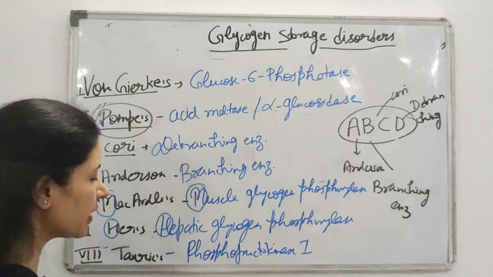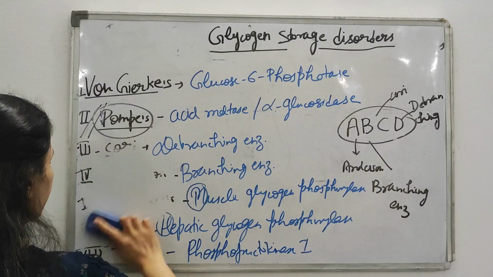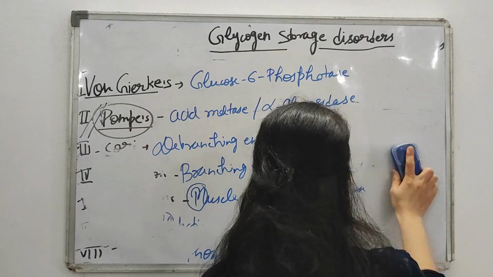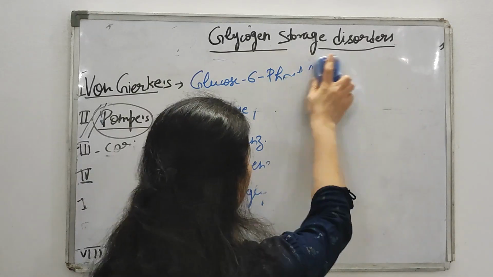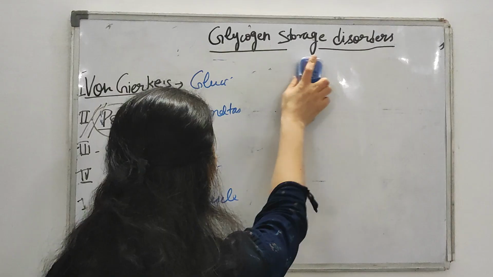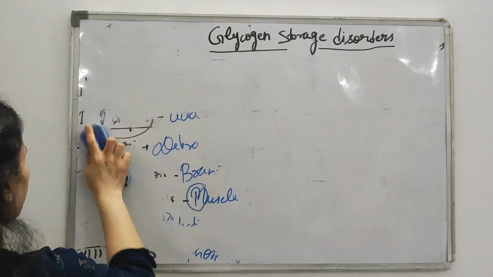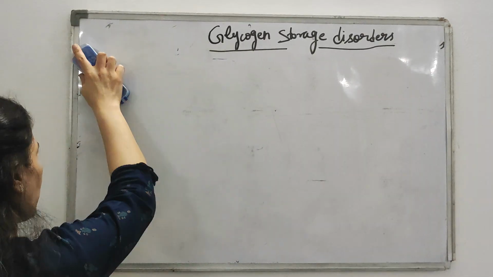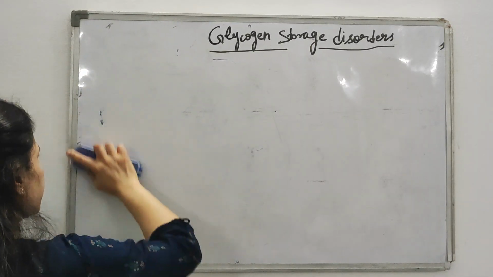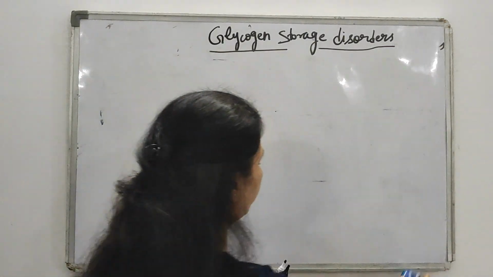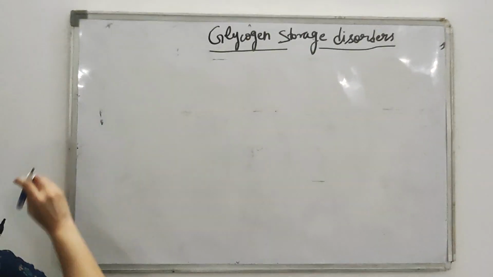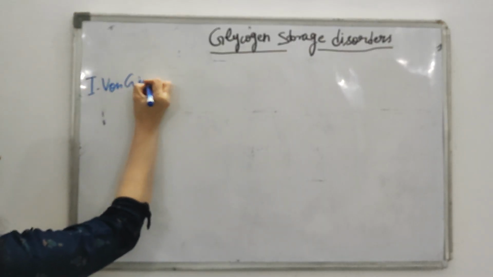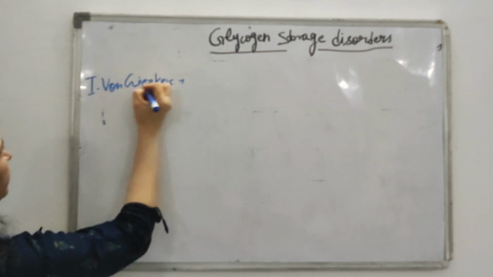Now comes what clinical features you will get in different types of glycogen storage disorder. We will study everything in Von Gierke's in detail in another video, because a short note is asked individually for Von Gierke's. Here we will study the clinical features, but all detailed features and the biochemical basis we will study in a separate video. So first comes Von Gierke's. What clinical features will you get in Von Gierke's?